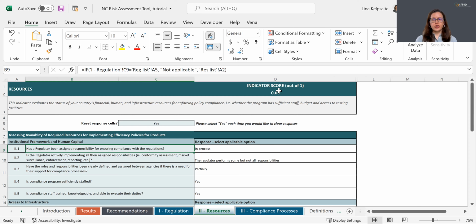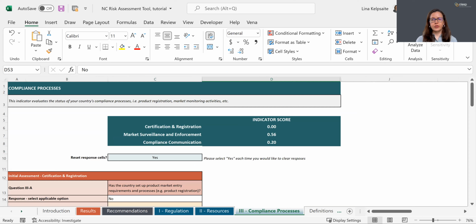After you complete questions under resources indicator, proceed to completing questions for the remaining 3 indicators under compliance processes tab for certification and registration, market surveillance and enforcement, and compliance communication. You will respond to questions similarly to the way you did for regulation and resources indicator.